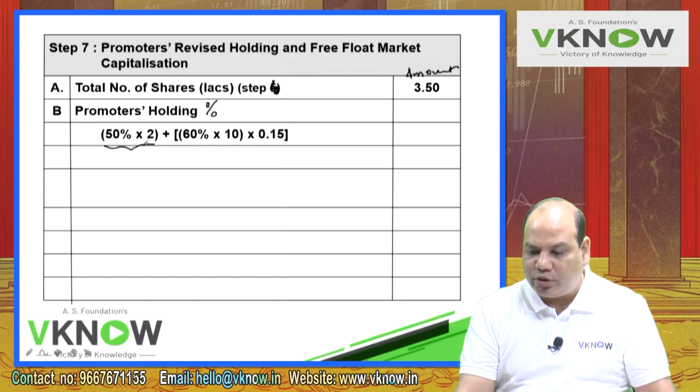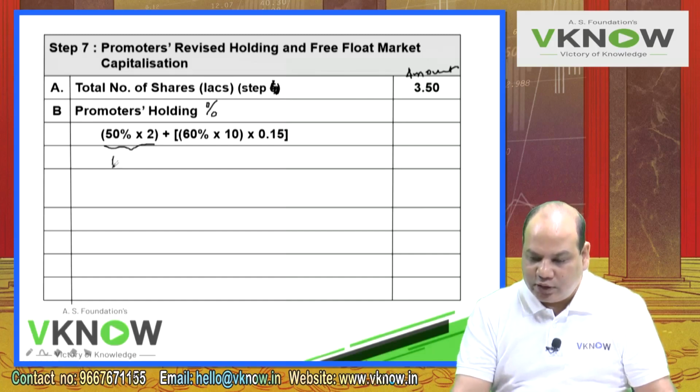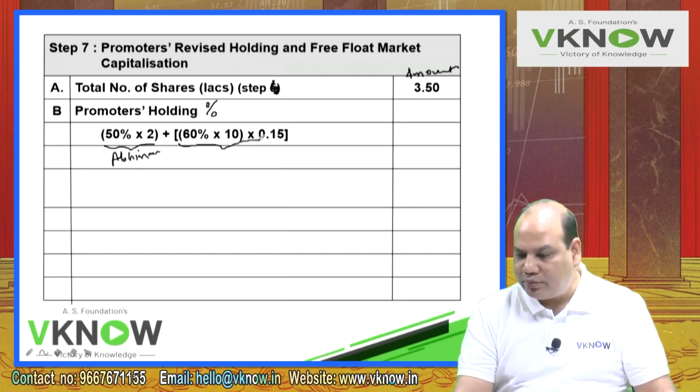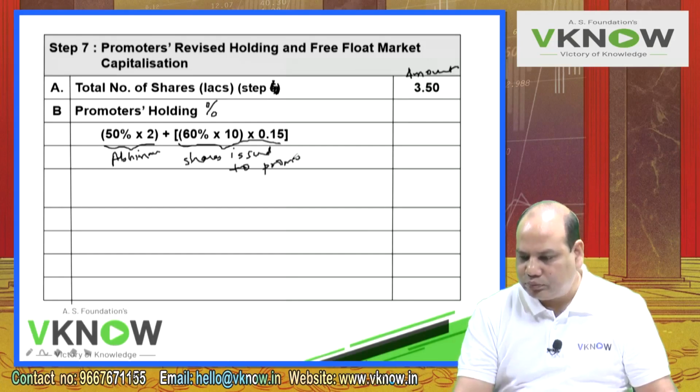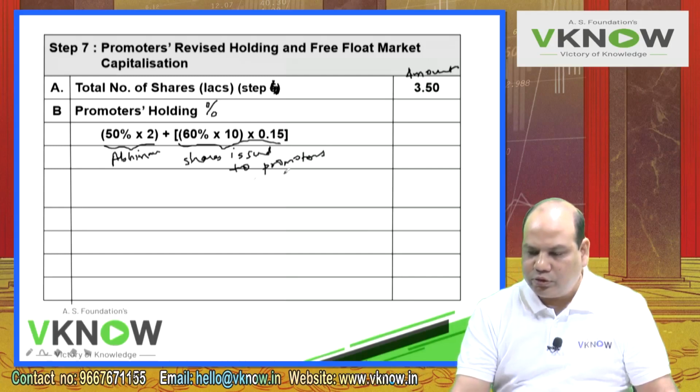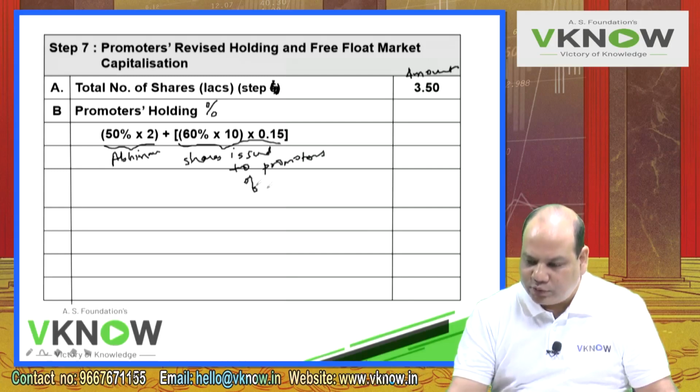So 50% of 2 lakh is held in Abhiman. And then this portion represents shares issued to promoters of Abhishek.